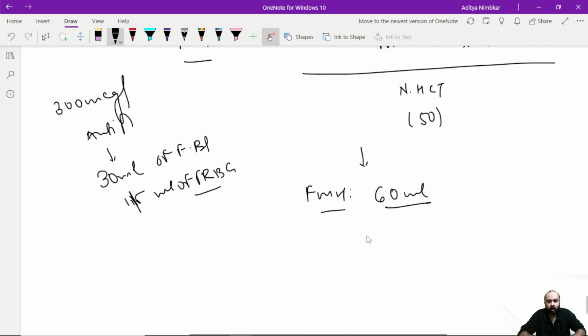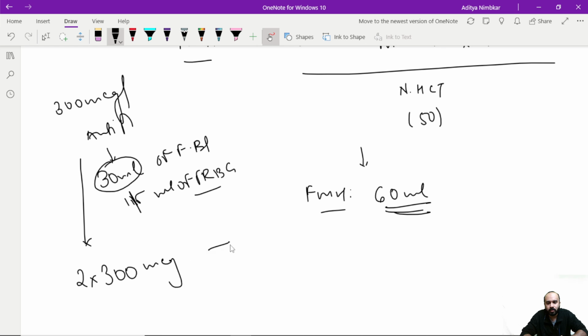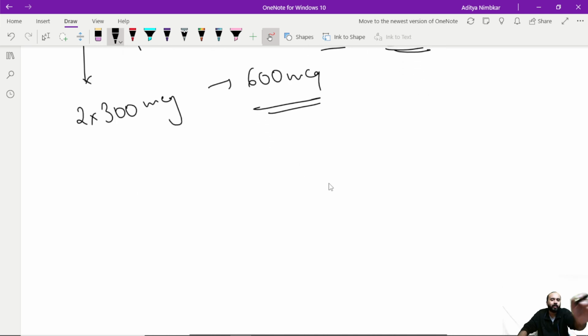Here you can see that the fetal blood that has entered is 60 ml, which is double of 30 ml, which is why this female needs to be given a dose that is twice of 300 microgram, which is why the ideal dose for this female is going to be 600 microgram. This is how we decide, and this is how we know how much feto-maternal hemorrhage has happened and how much anti-D has to be given to adequately cover that feto-maternal hemorrhage.